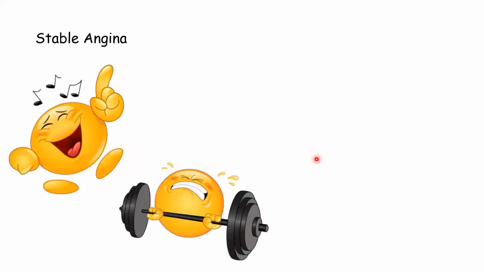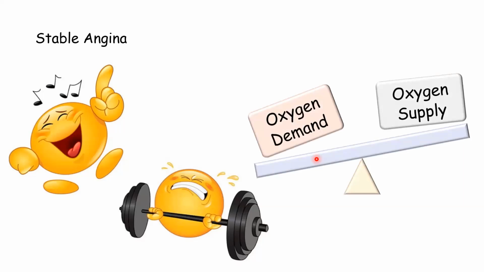Now whenever a person is doing activity or exercise, the body is asking for more blood supply, and that's why the heart has to function more. So oxygen demand by the heart increases. The heart has to work hard, so more oxygen is required by the heart, but the supply is still less, right? Supply is still less. So that's why there is an imbalance in this condition whenever the person is doing activity.